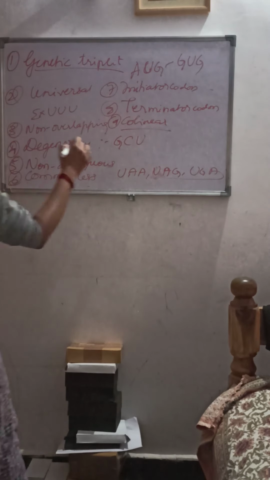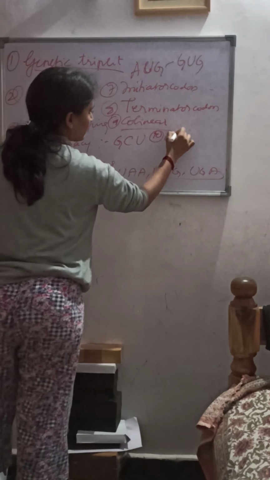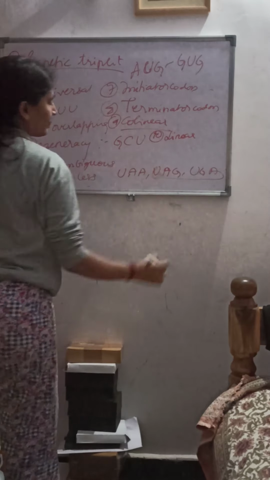Moving on to another feature: the genetic code is linear. The genetic code is arranged linearly, where there is no overlapping.